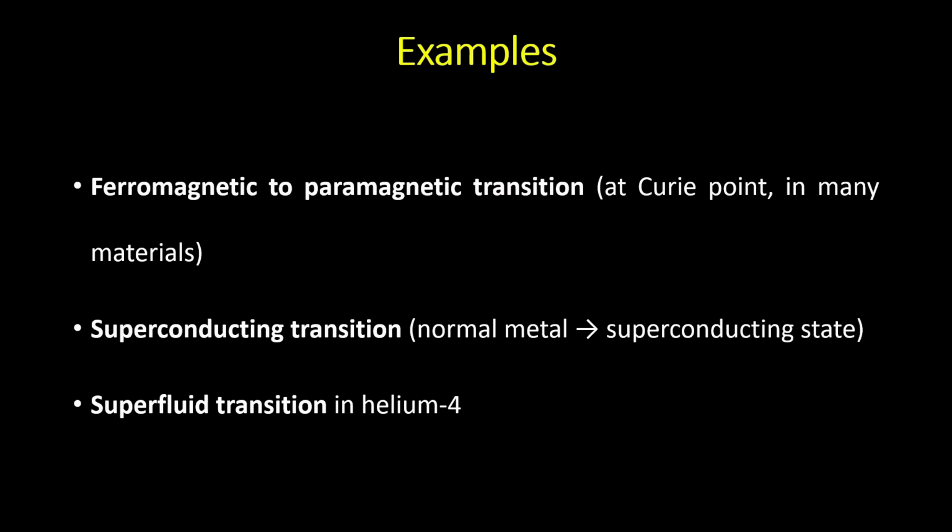Ferromagnetic to paramagnetic phase transition. There is a critical point called Curie point. Okay, this is a topic in magnetism we will discuss in future. Superconducting phase transition, like normal metal to superconducting state, another example of second order phase transition. Superfluid transition in helium-4. Helium-4 we discussed in the last video already, you can watch that video. So when gaseous helium becomes liquid at 4.2 Kelvin and normal liquid helium becomes superfluid helium at 2.17 Kelvin, the phase diagram of helium you can check in the previous video.